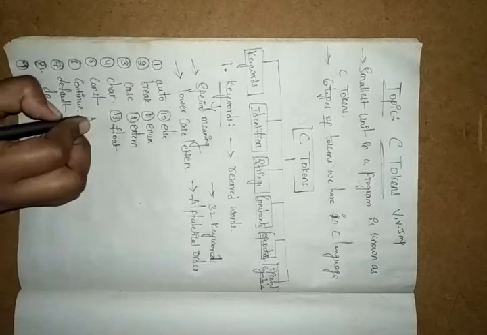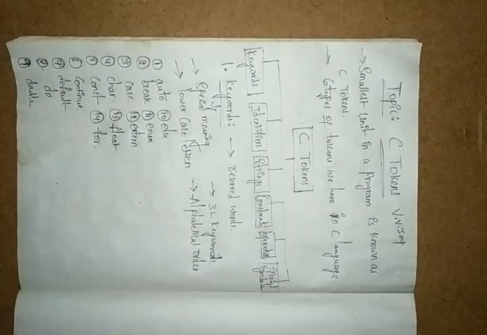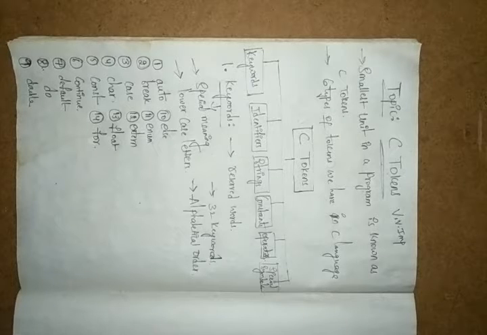Next we have for. For is a kind of looping statement. It performs initialization, checking the condition, and also the increment and decrement operations. By using for, we can do all this.